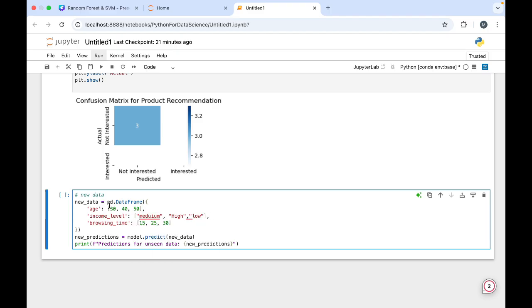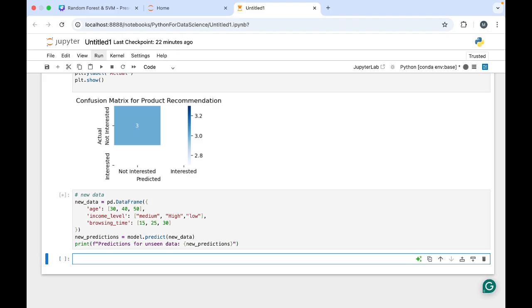Age is there, and I have mentioned income level: medium, high. Sorry for the spelling, but we are going to get an error for that. I'll clear it. Okay, fine. Then I mentioned browsing time. Then I created this new variable, new_prediction. In that, whichever model I have created, I have told it to take that model, pass this new data variable to it, and then print it. Print for unseen data.